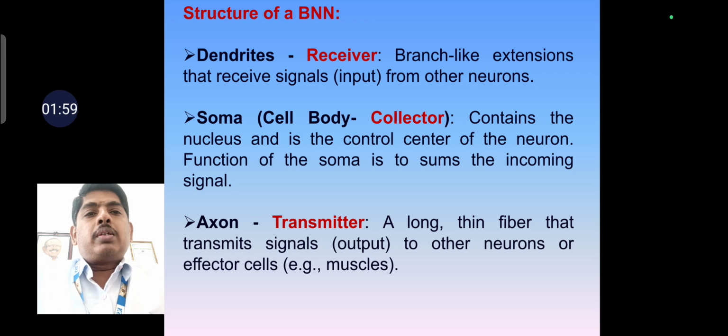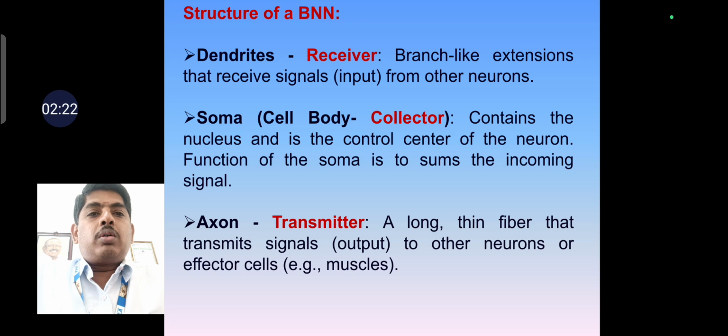And the second part is called soma. Otherwise, it is called the cell body, or a collector. The role of the soma is the collector. It contains the nucleus and is the control center of the neuron. The function of the soma is to sum all the incoming signals. This is the function of soma.